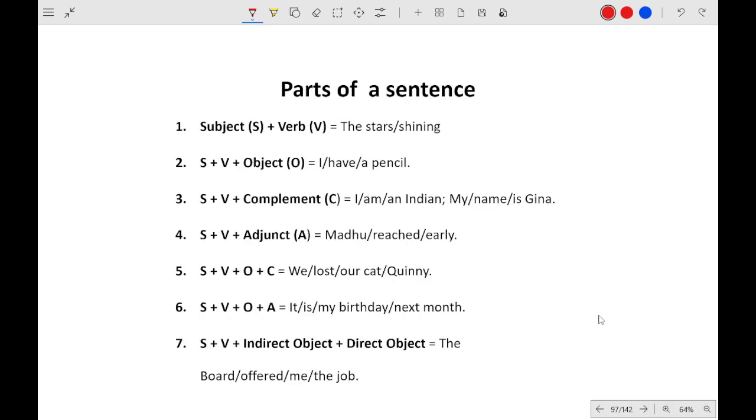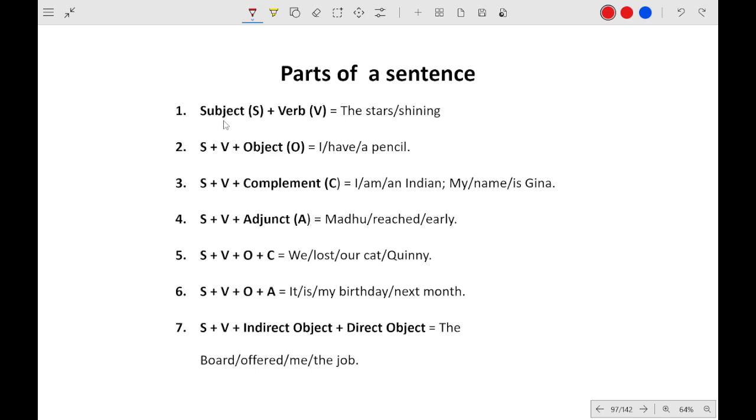So these are the different parts of a sentence. Okay, subject plus verb, subject plus verb plus object. These are the different types of sentence. So the basic thing is you have to find the subject. That is your first thing, and then you have to find the verb, and then you have to find the object or complement or adjunct, any of this. Subject plus verb plus object or complement or adjunct.